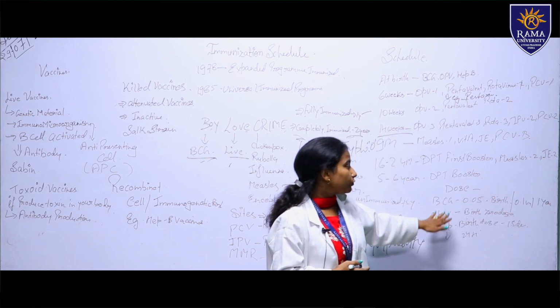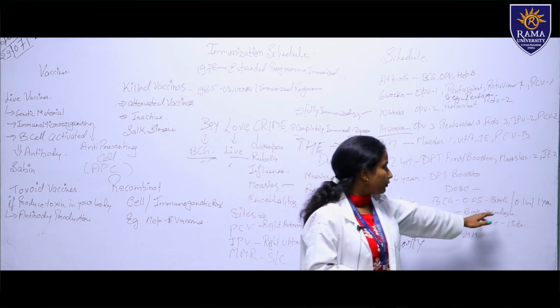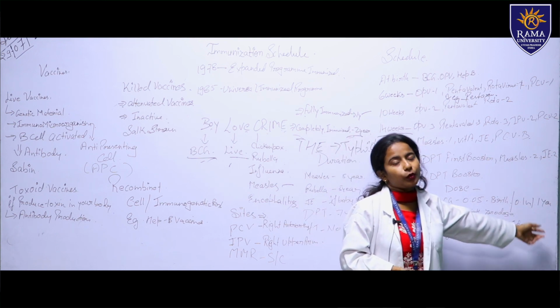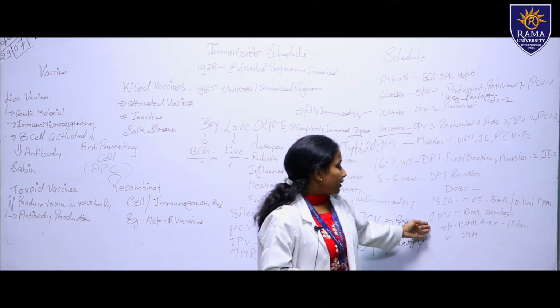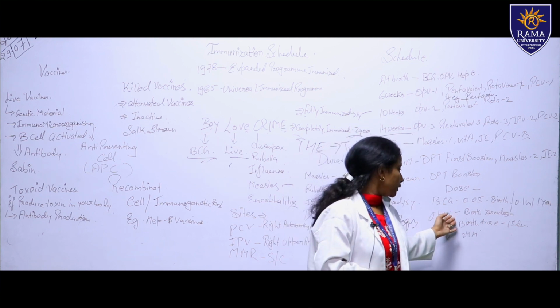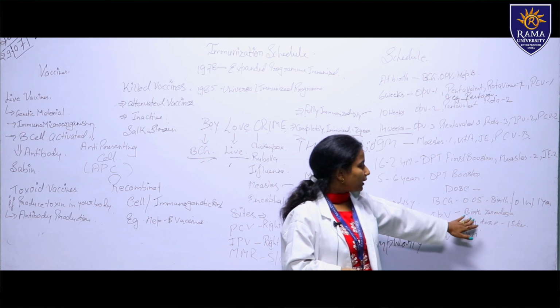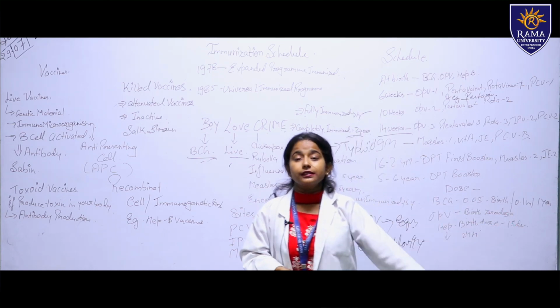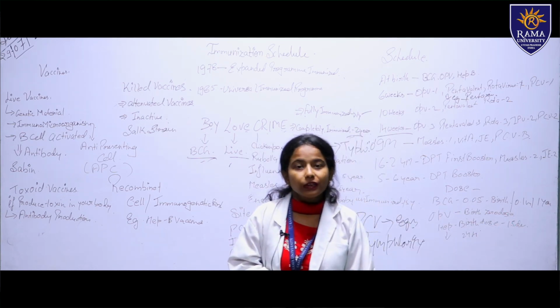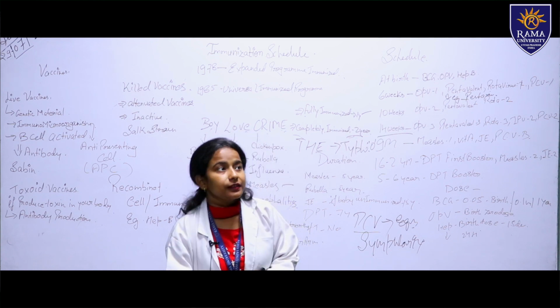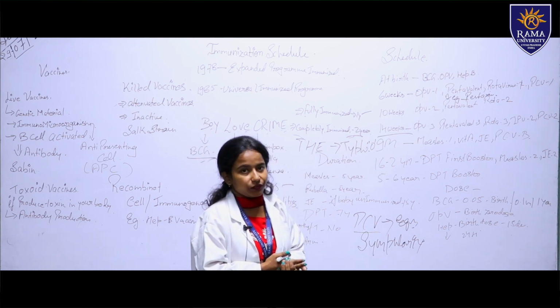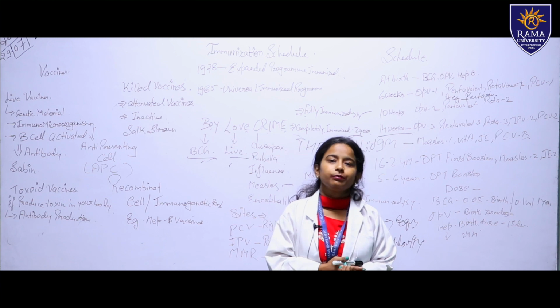Then what is the dose of BCG? At birth it is 0.05, then at 1 year of age 0.1 ml. Then we come to the OPV dose at birth time. It is called the birth zero dose. What is the meaning of the birth zero dose? Zero means when the baby is born, we have to give 2 drops to the baby.